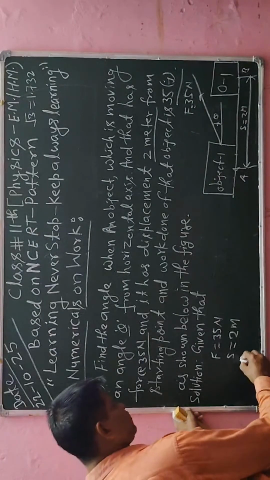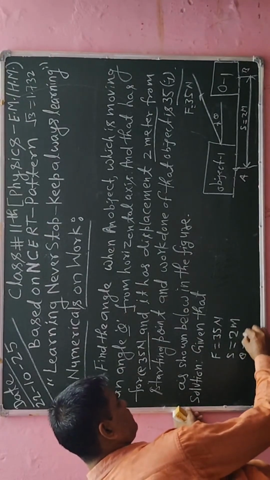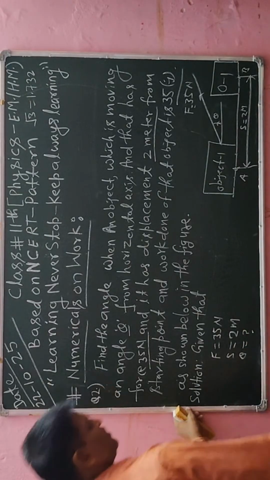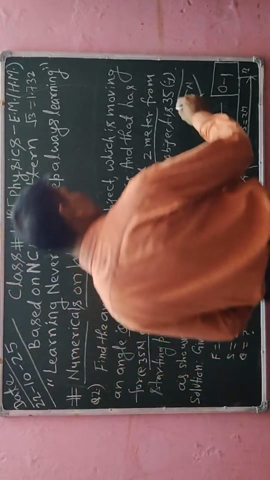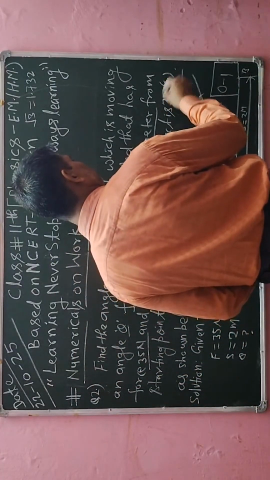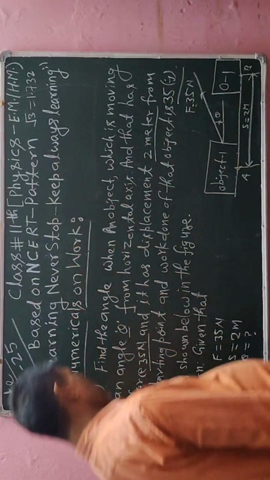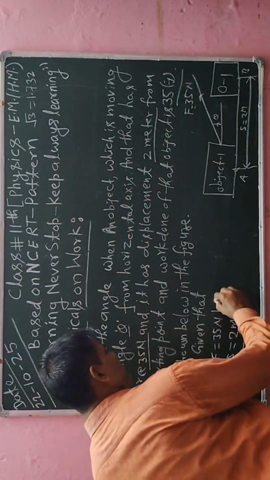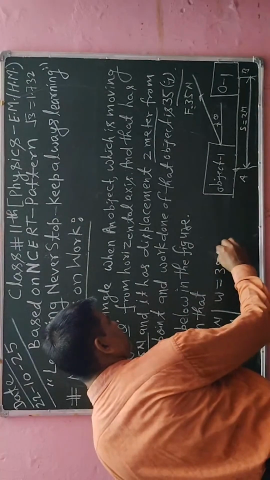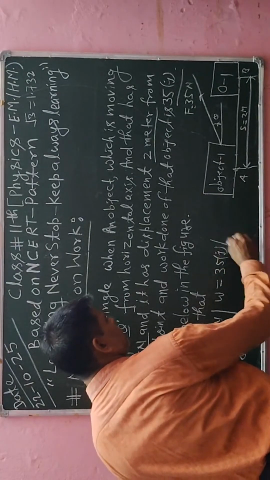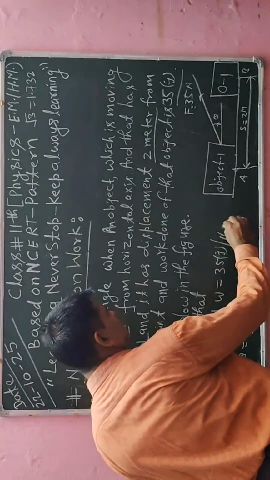Now we have to calculate theta. Work done is also given in the numerical, that is 35 joule. So I will also write work done W, given here as 35 joule, or in other words, Newton meter.